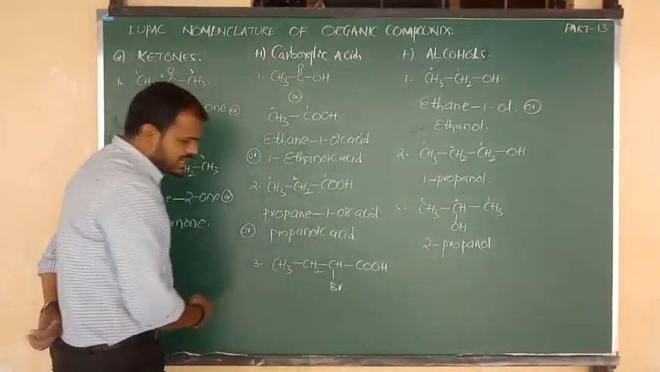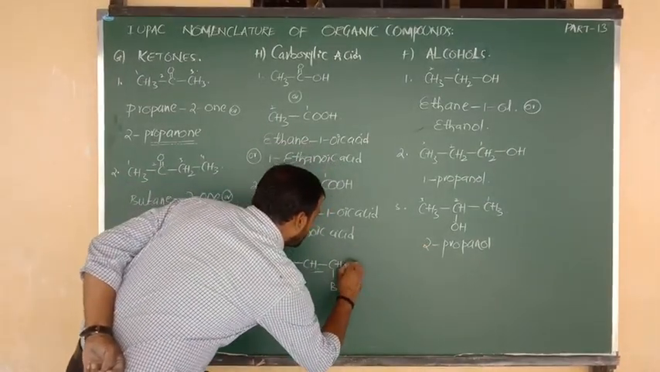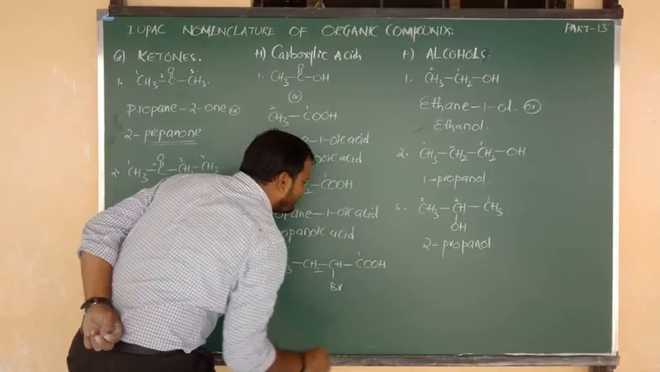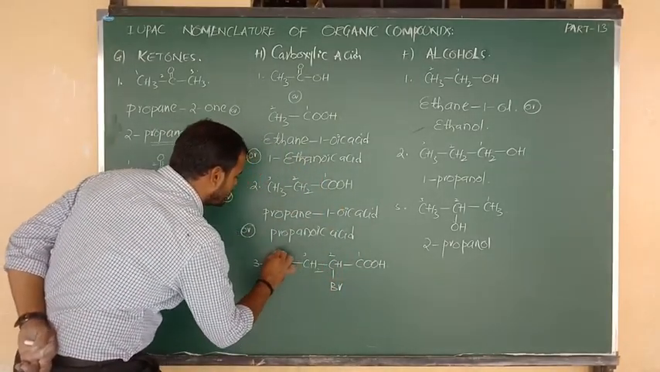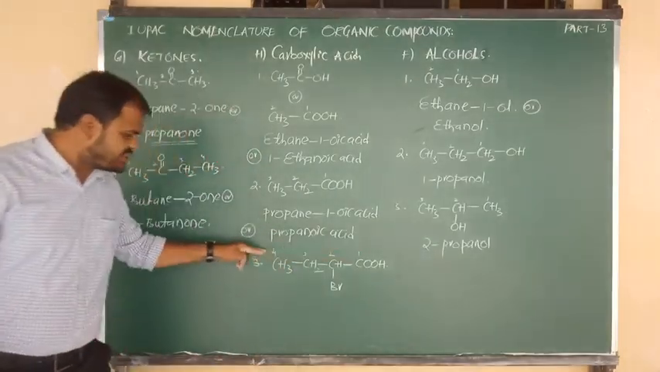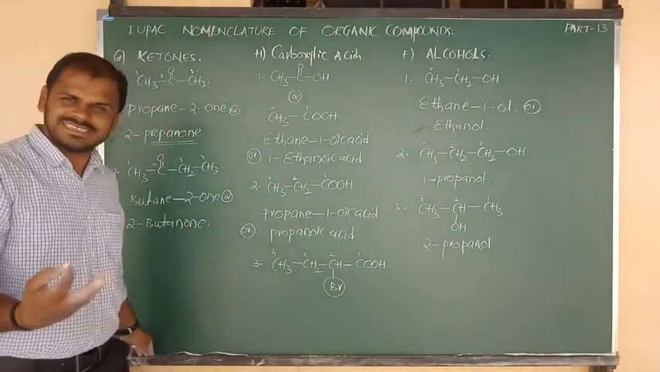Again here 4 carbons are there, but will it get first priority? COOH is nothing but the carboxylic acid, and it is the main priority functional group. It will get the priority number 1, and this is the priority 2, and here priority number 3, and here priority number 4. So parent chain or main chain, 4 carbons are there.